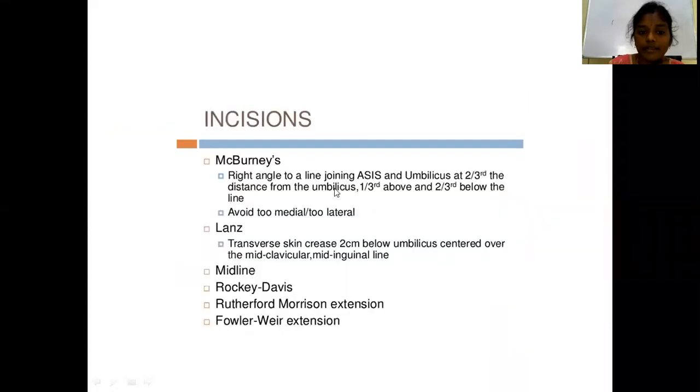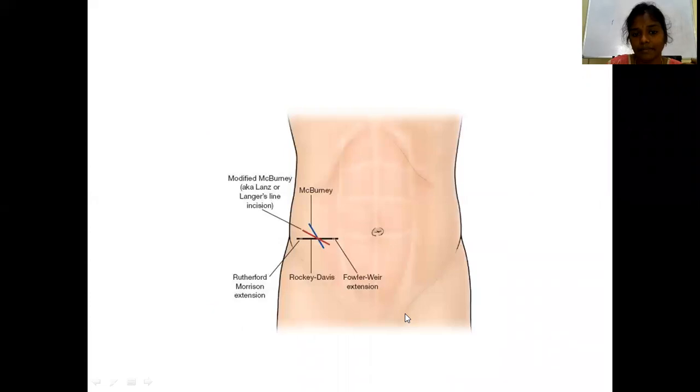McBurney's and Lance are transverse skin incisions. Rocky Davis is transverse exactly at the level of the spino-umbilical line. The last 3 are muscle cutting, and McBurney's and Lance are muscle splitting.